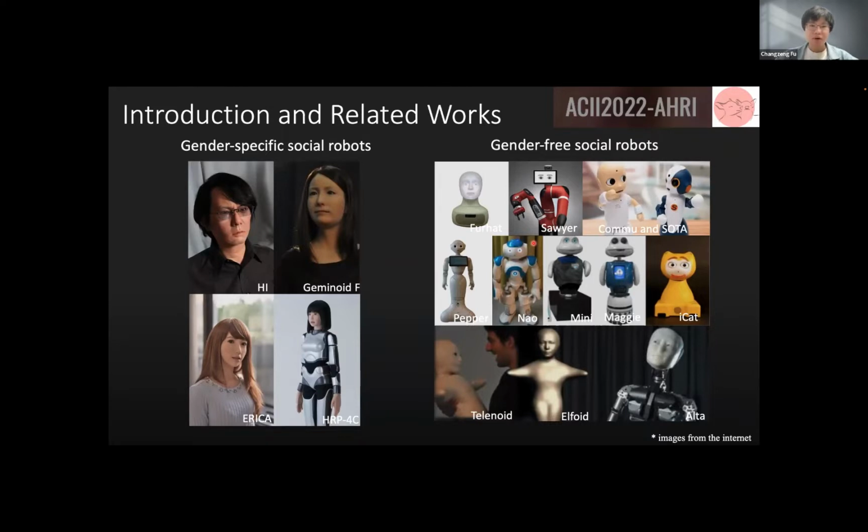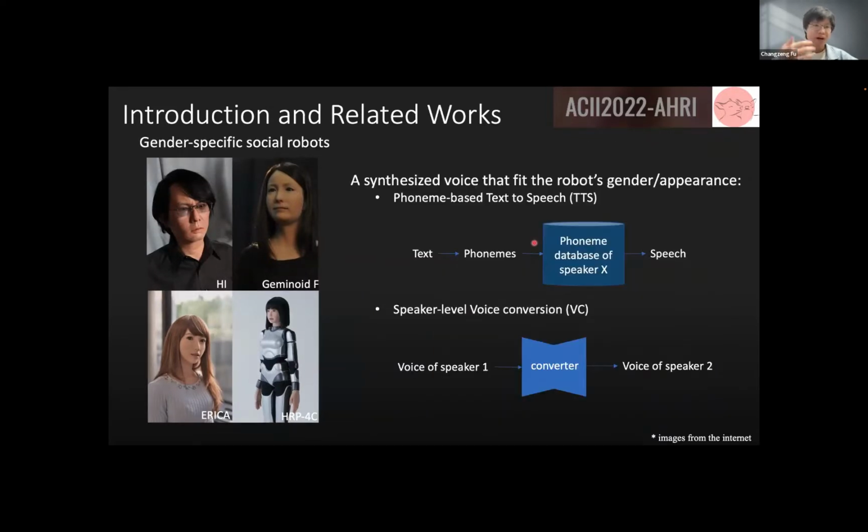Preparing the utterance for gender-specific social robots is somewhat straightforward, because gender and appearance are already fixed, and people generally have a stereotype of these robots. So we just need to generate the utterance or behavior that fits this stereotype.